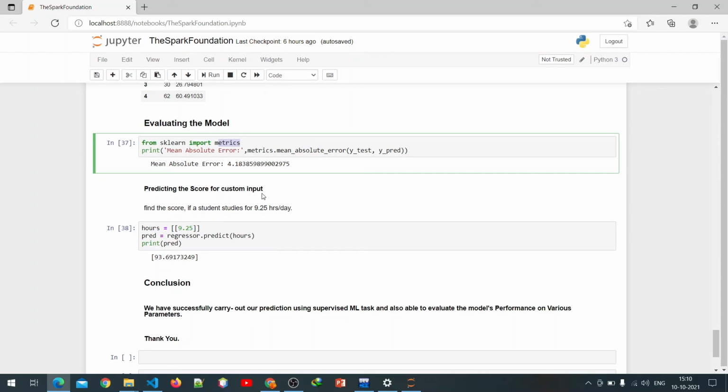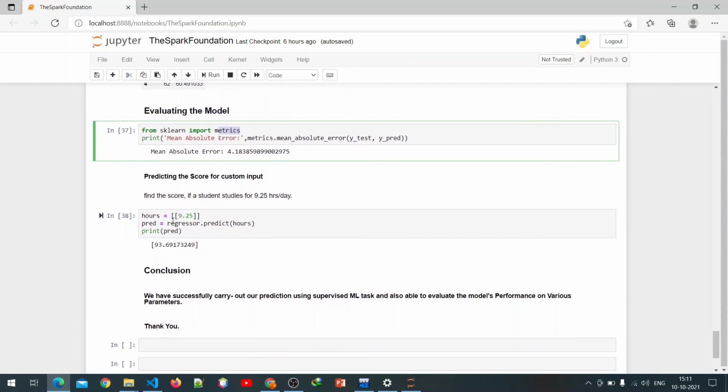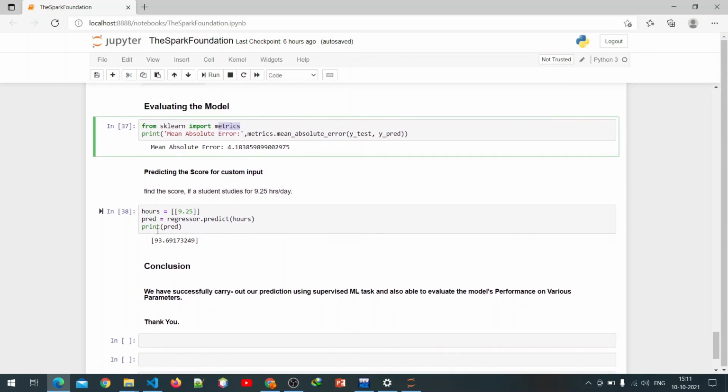Then our next step is to predict the score for a custom input. In our task we have to predict the score for a student who studies 9.25 hours per day. For that, we take the study hours as a list, 9.25, and we predict using the regression model, then print the prediction.